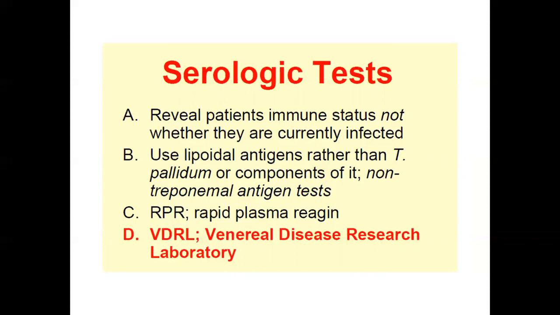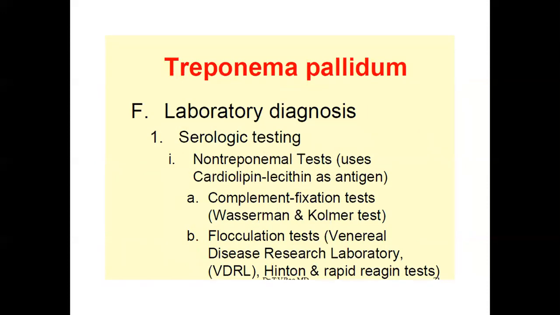So here the rapid plasma reagin is particularly used. Then VDRL, Venereal Disease Research Laboratory, will be done. These are the serological tests used to identify the infection as well as the individual's immune status. Then Treponema pallidum laboratory diagnosis. Once again, I repeat, serological tests we are using here.